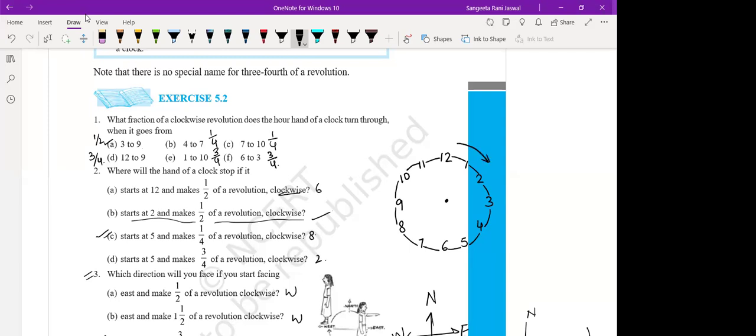Okay, so look here, Adya. This direction is clockwise direction. You have seen the needles of a clock always move like this, like this. Yes, ma'am. So this is clockwise direction. And the direction which is opposite to this is anti-clockwise. Okay.